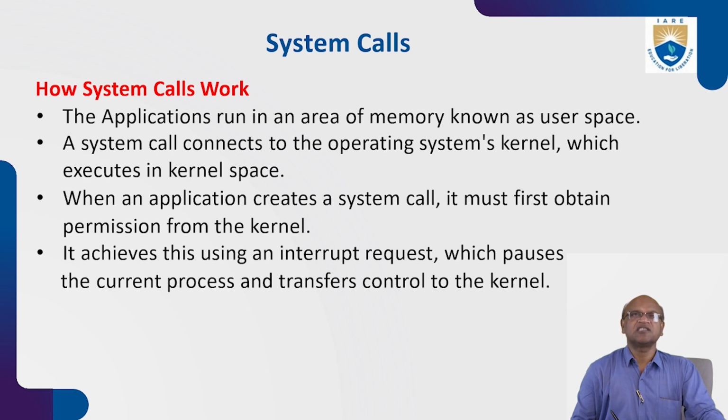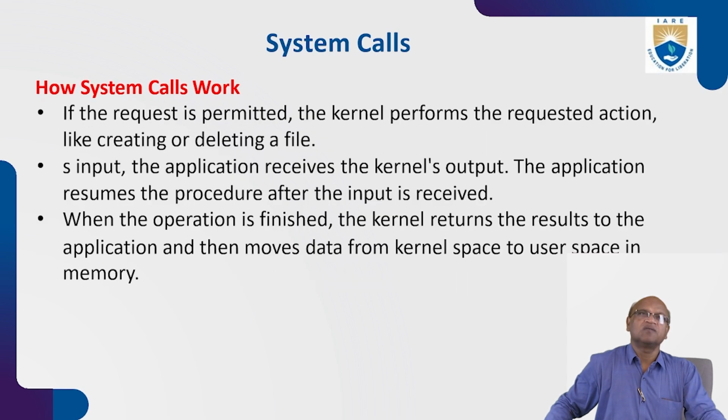When an application makes a system call, it must first obtain permission from the kernel. The kernel is a part of the OS. It achieves this using an interrupt request, which pauses the current process and transfers control to the kernel. So the kernel is most responsible. The kernel is a part of the OS only. There are some programs in the kernel, and these programs are the different system calls.